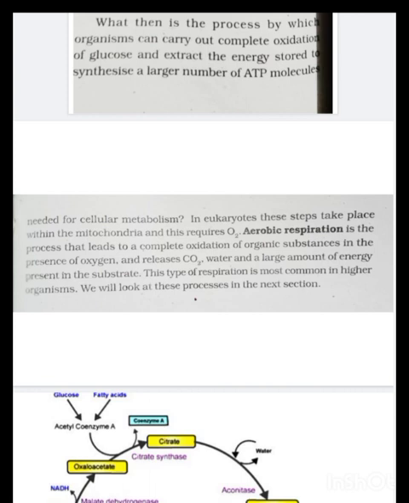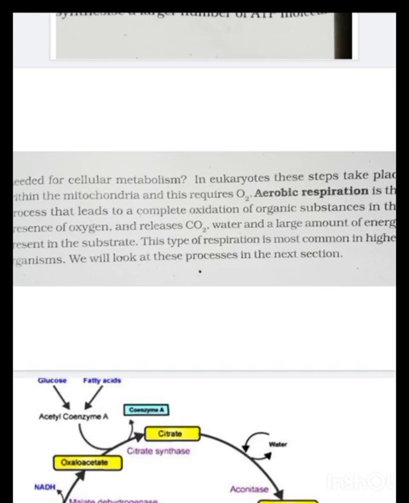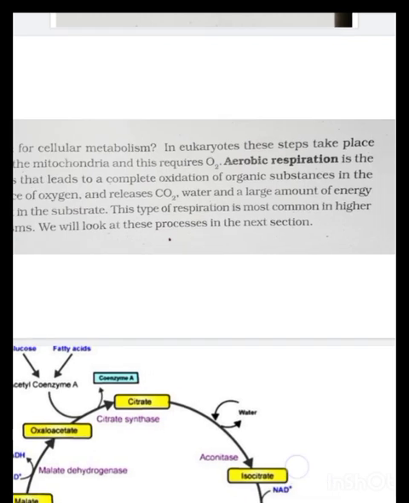Now, citrate gets converted into isocitrate with release and consumption of water under the action of the enzyme aconitase. Isocitrate gets converted into alpha ketoglutarate, where NAD+ is converted into NADH with release of one molecule of CO2 under the action of isocitrate dehydrogenase.